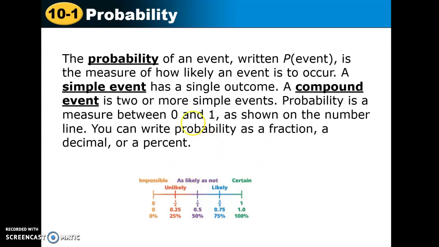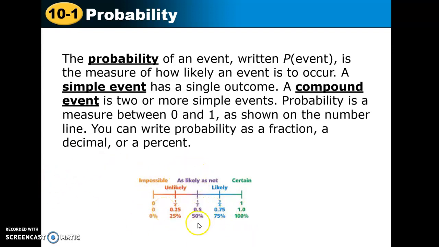Way back when we were converting percents, decimals and fractions, this is part of the reason why. If you look at this chart down here, it's talking about how likely something is to happen. If you have a 0% chance of it happening, we call that impossible. If you have something that falls between 0 and a half, that would be unlikely. For example, if you have a probability of 1 in 4, that's an unlikely event. Anything smaller than that down to 0, or anything greater than that up to 1/2, is unlikely.